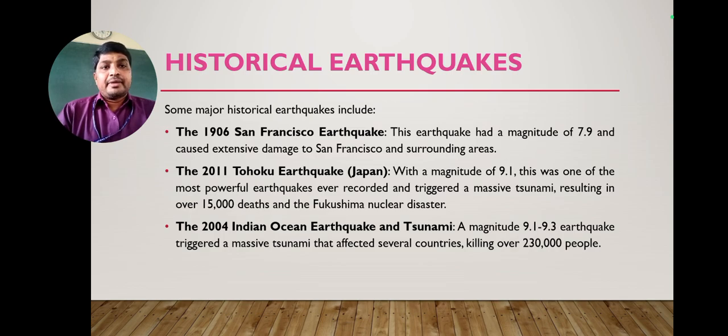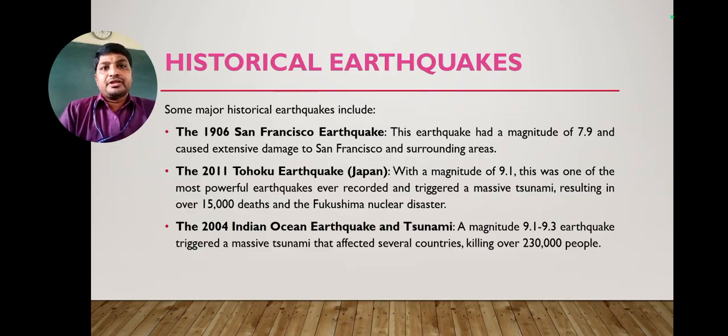The magnitude of the earthquake is 9.1, and it was a powerful earthquake and triggered a massive tsunami, and it resulted in 15,000 deaths and the Fukushima nuclear disaster also.